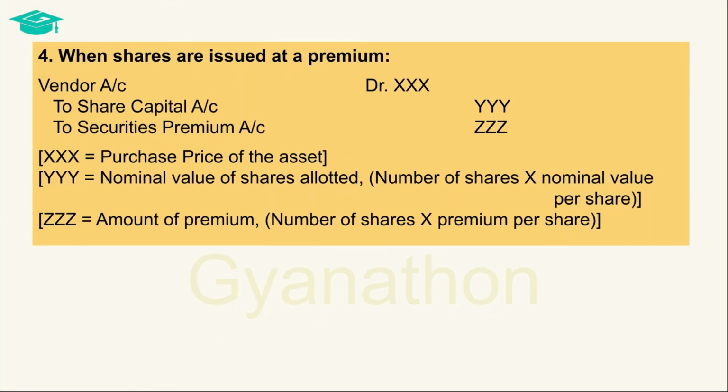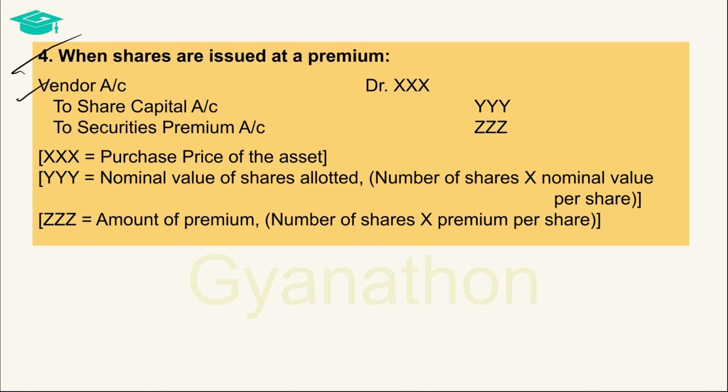When shares are issued at a premium in lieu of the asset purchased, then the premium on such shares should be appropriately recorded. This is done by debiting the vendor's account with the price at which the asset is purchased. One corresponding credit is given to the share capital account with the nominal value of the shares allotted, which is the number of shares allotted multiplied by the nominal value per share. Another credit is given to the securities premium account with the value of the premium on shares, which is the number of shares allotted multiplied by the premium per share.